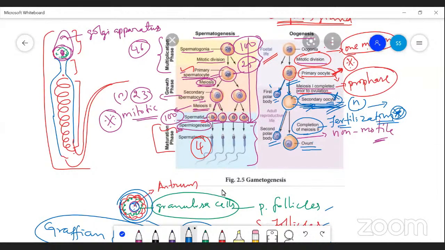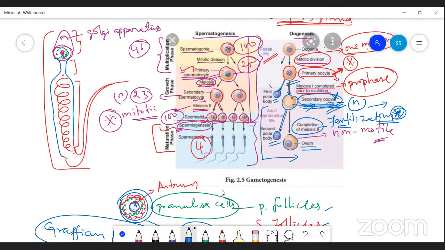Here, the question is, how many polar bodies are produced during oogenesis? If you look at the diagram, you can see only two, right? But in some books it is given as uncertain.